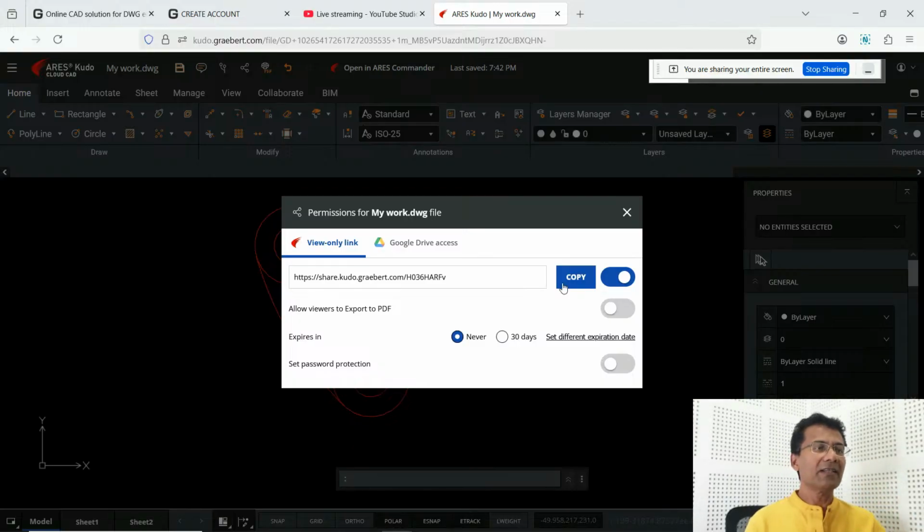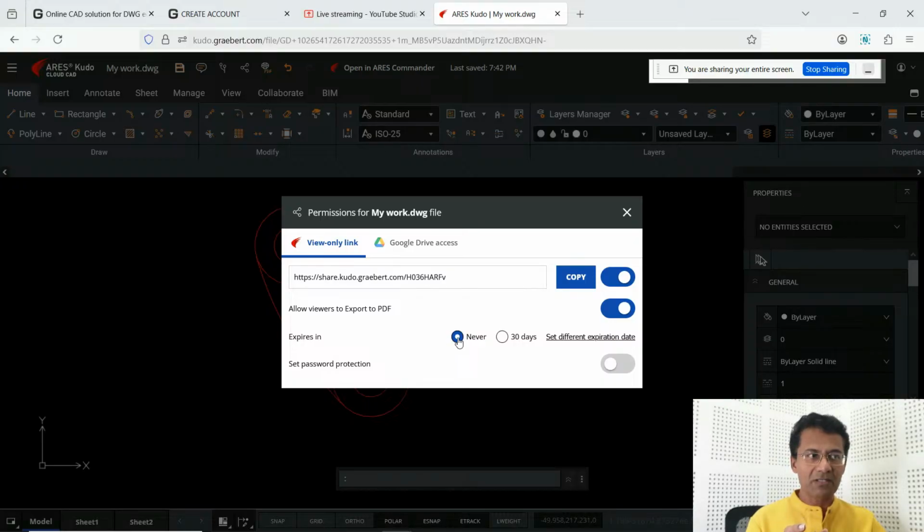Okay. Then you can allow users, when you activate this button, the viewer who opens the drawing file will be able to not only view the file, but also export this file to a PDF file. Okay, that's it. Then you can also set an expiration date and time for this drawing file.